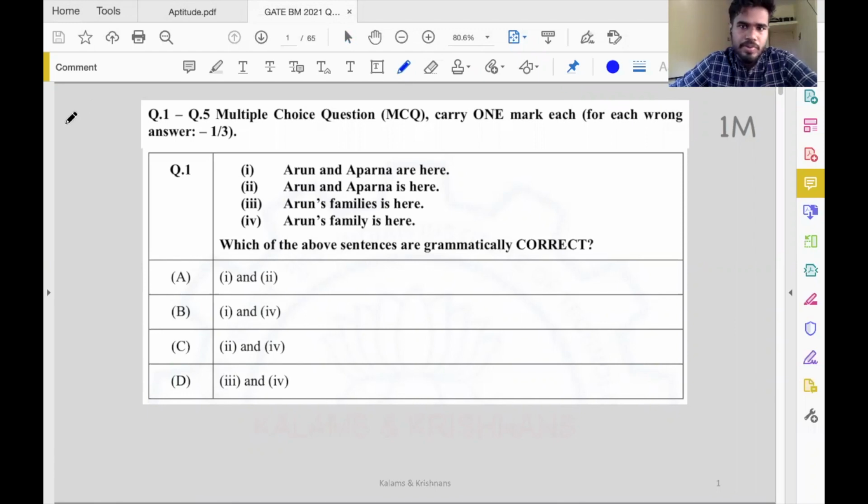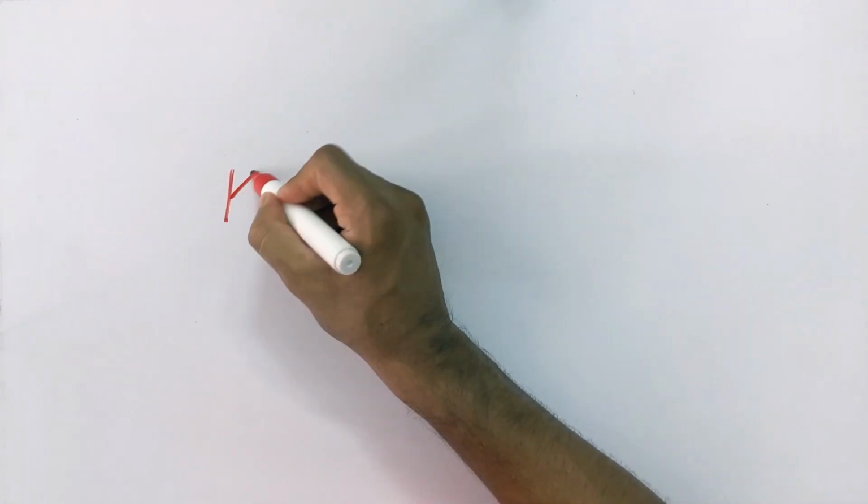In this series of videos, we are solving GATE BM 2021 questions. Here we have the aptitude section. This is GATE BM 2021, and we are solving the questions in sequence based on the official question paper and answer key.